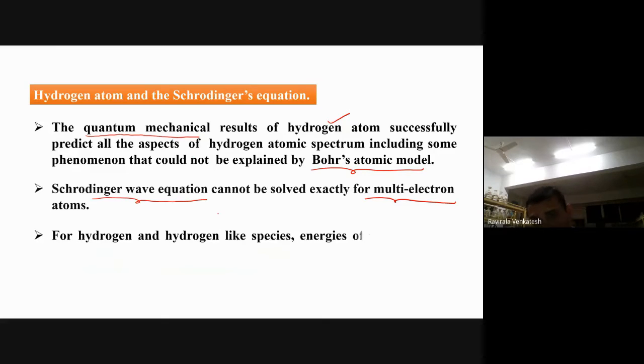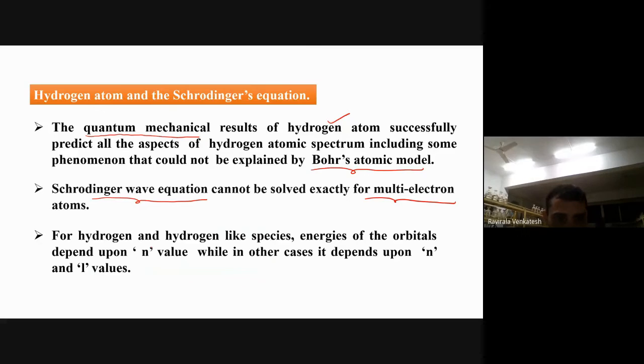For hydrogen and hydrogen-like species like He+ and Li2+, the energies of the orbitals depend upon the n value, while in multi-electron atoms they depend upon both n and l values. So wherever you take hydrogen-like species, the orbital energy depends upon the n value. n is nothing but the energy shell or orbit number. We get l in the next topics, in the next slide, those l values actually.